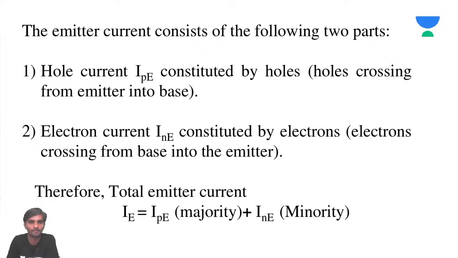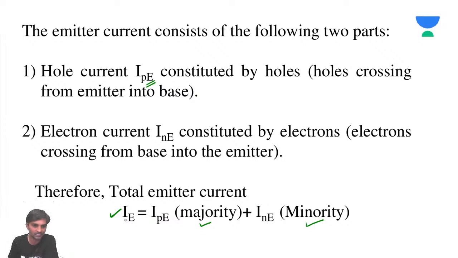Let me see if I missed anything. I'll go back and see. Here the emitter consists of the following two parts. One is the hole current, represented with IPE, that is emitter current. Then you will have INE, which is because of the minority charge carriers, the electrons crossing from the base into the emitter. So always remember the total current IE is going to be the combination of majority charge carrier current and minority charge carrier current.